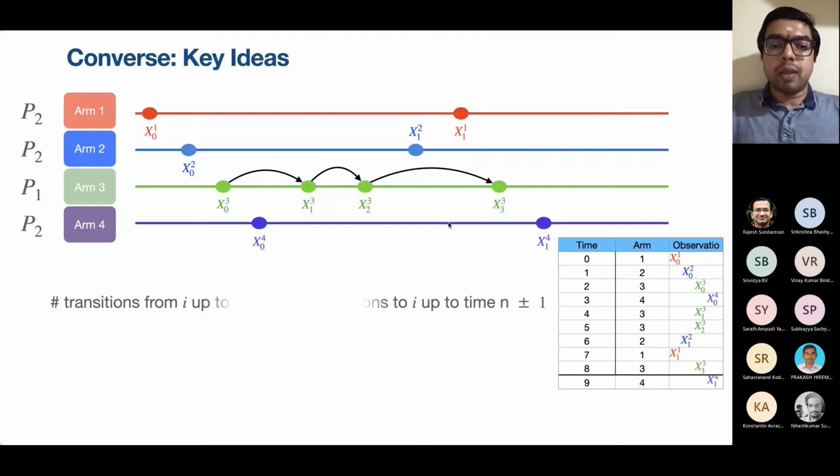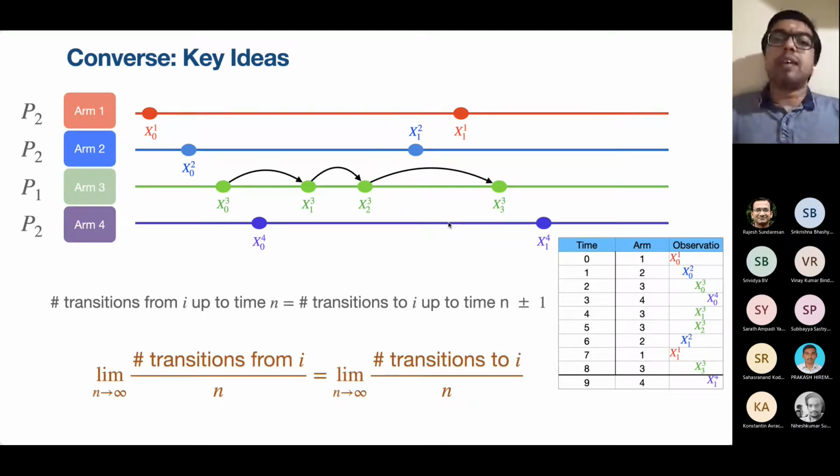What does this mean? This means that if you look at the transitions from a certain state, and the transitions to a certain state, they only differ by plus or minus 1. That's all. When you divide by n and take limits, these limits are the same. This is the most important observation we use. The fraction of transitions from a certain state is equal to the fraction of transitions to that state. Now, because we assume that each arm is ergodic, these common fractions are equal to the stationary probability of observing a certain state. This is the main idea we use in the analysis.